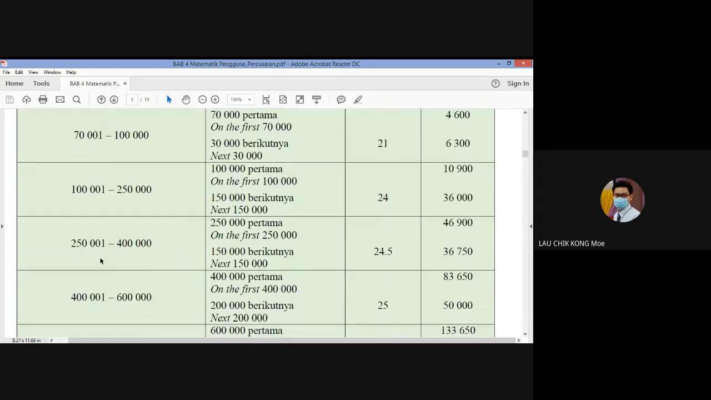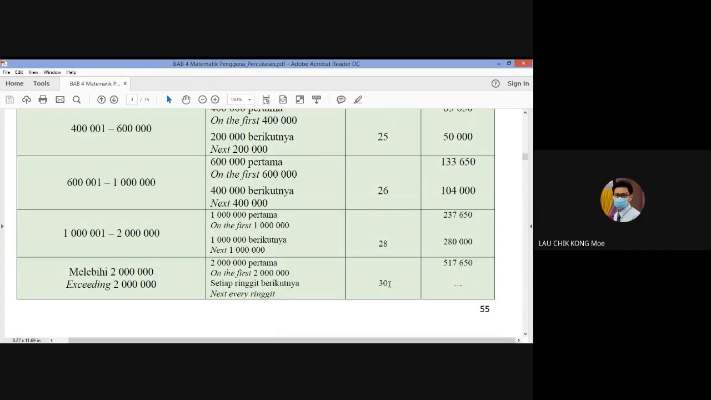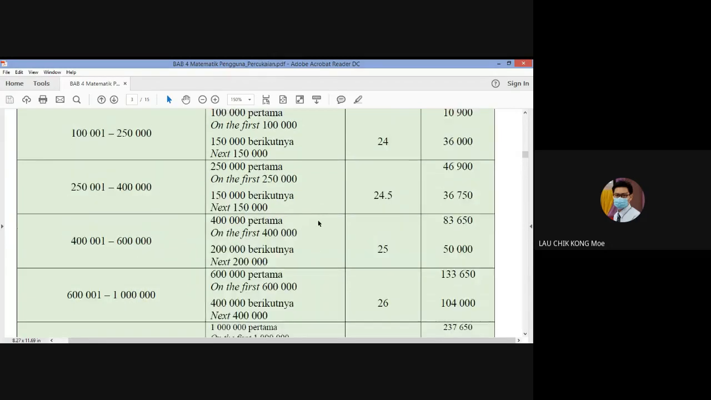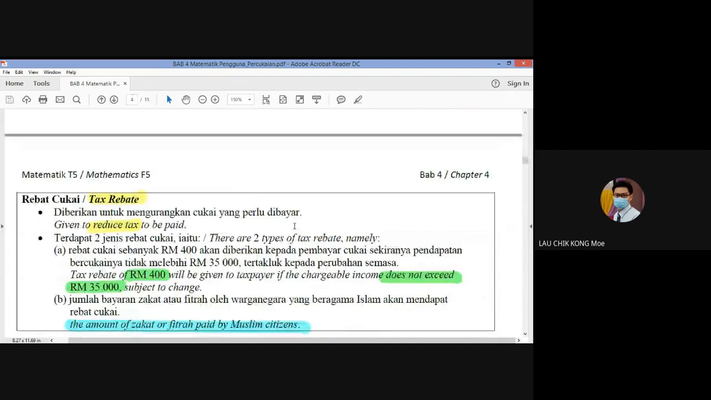And then 250,000 ringgit to 400,000 is this one. Okay, and then the percentage is higher and higher, 24.5%. And then until 30%. 30% means that the higher the chargeable income, the higher the tax you need to pay. Dengan kata lain, kalau gaji tahunan awak semakin tinggi, cukai yang perlu anda bayar itu semakin besar. Itu bergantung kepada jadual ini. Memang tidak dapat tipu ini ya, tak dapat. Dia ikut jadual.